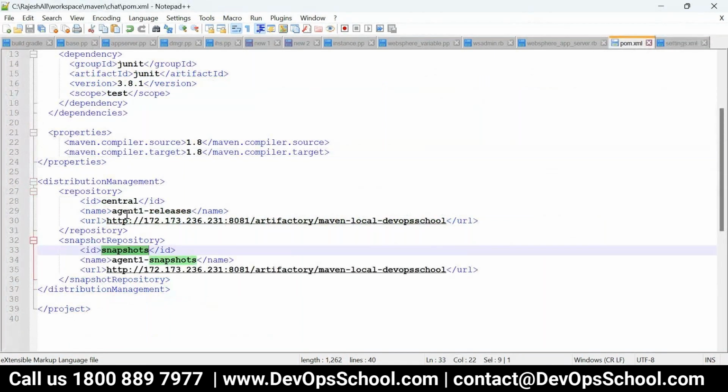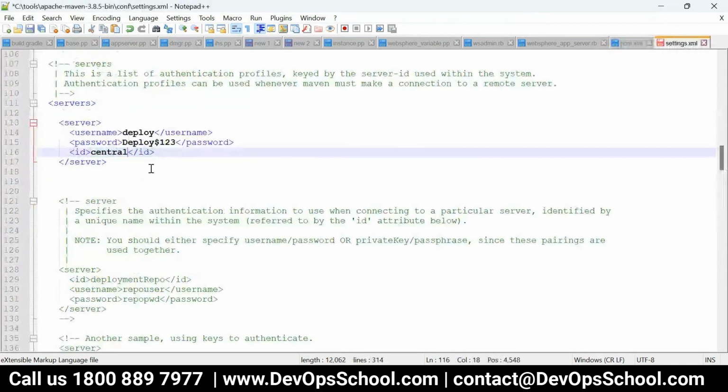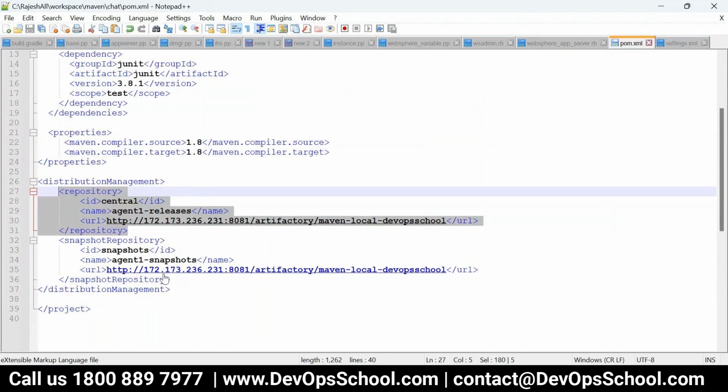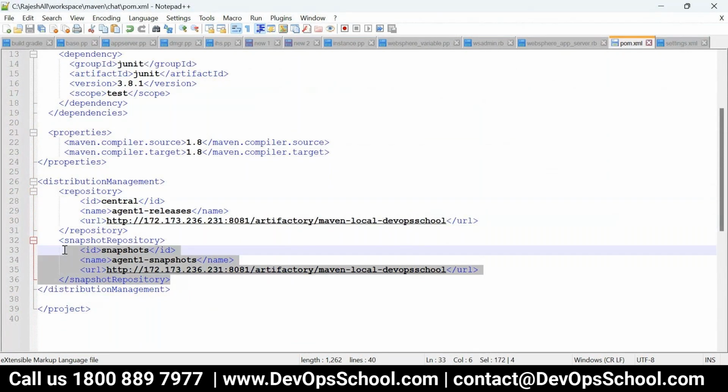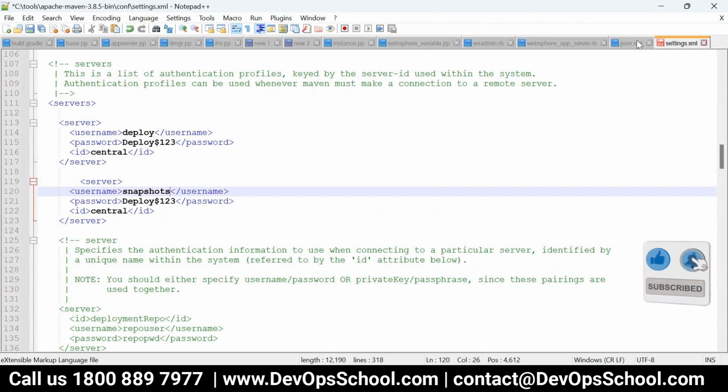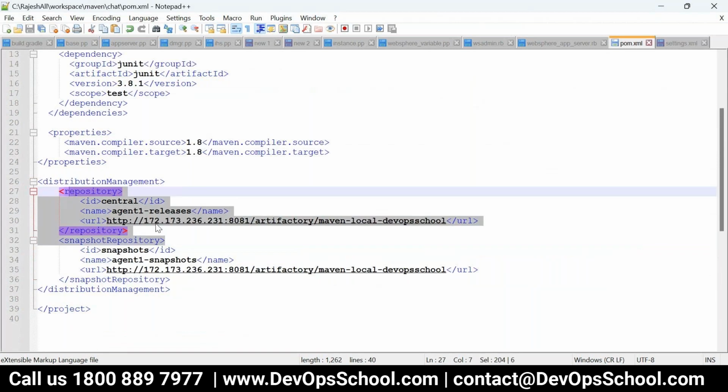So here it's central, so here I'll have a central. Now I'll create one more entry, because this is for the release version of the repository, and this is for the snapshot. Both are the same, by the way, so I have to create two entries for it. That means for this repository, though it's the same repository, this is the user ID and password. For snapshot, this is the one.